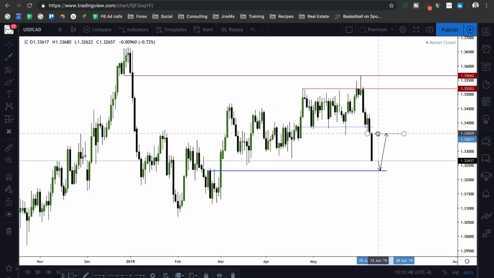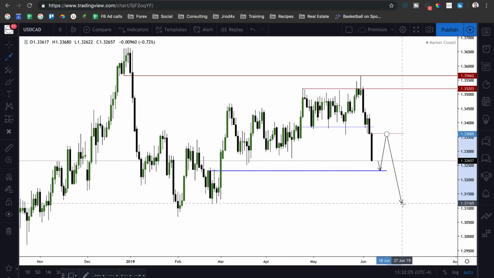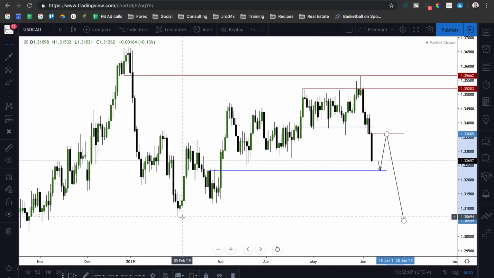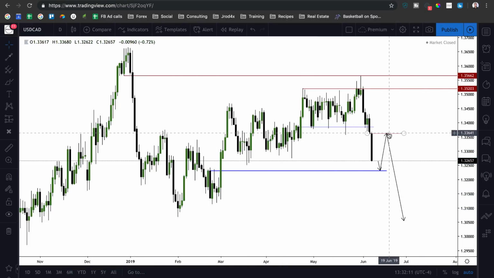So if we move this down, got an ICT bearish order block here that comes in at 33.60, this up candle before the down move. So we could run after hitting the ICT bullish order block, we could find support just enough to take us back up into this resistance level, and then we could see the market continue selling off from there and then take out the liquidity below here. So that'll be at the 31 big figure. So roughly if we capture 33.50 to 31 big figure, that's 250 pips or so.